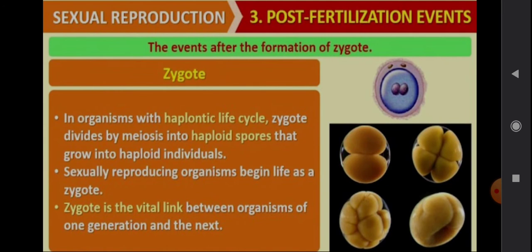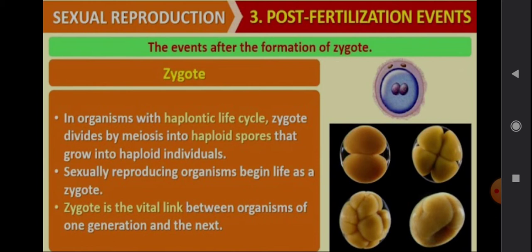In organisms with a haplontic life cycle, the zygote divides by meiosis into haploid spores that grow into haploid individuals. Haplontic means haploid spores. What happens? Meiosis develops into 4 haploid spores. Mitosis means it is 2, whereas meiosis means it is 4.